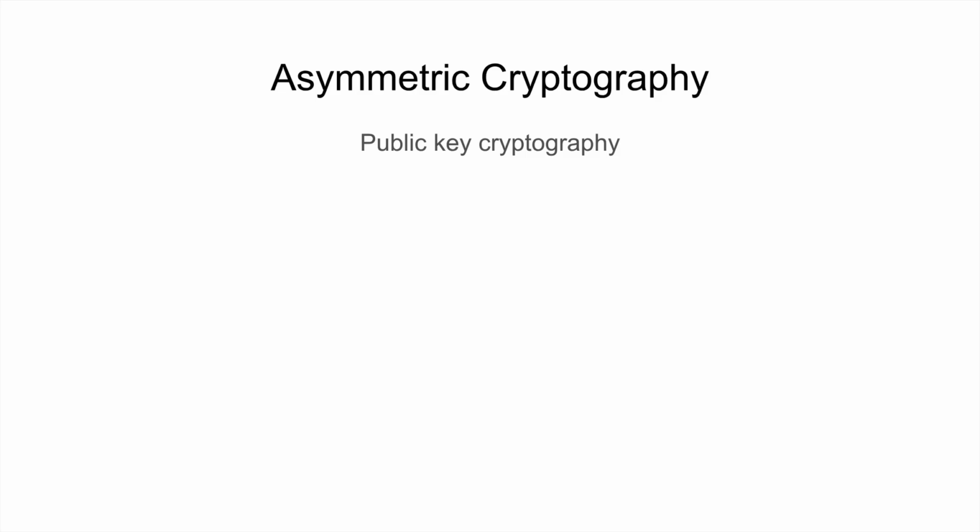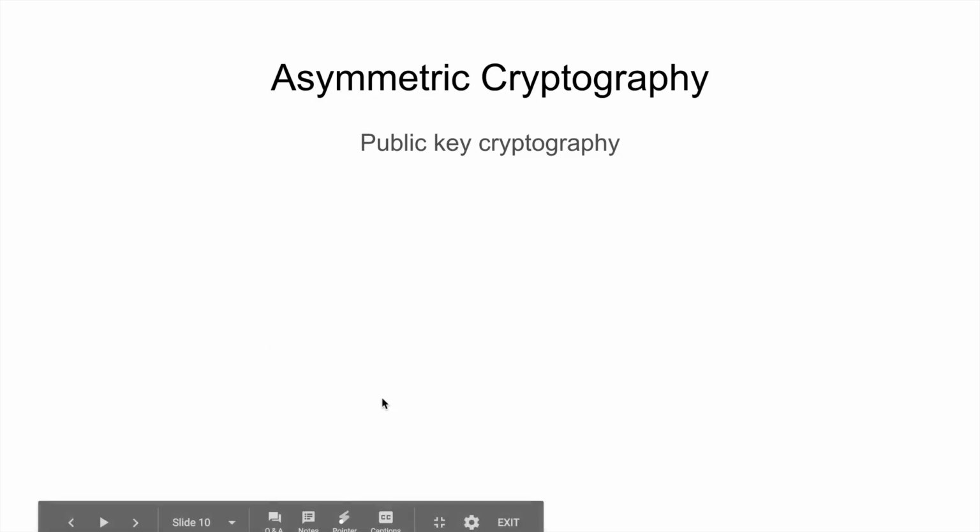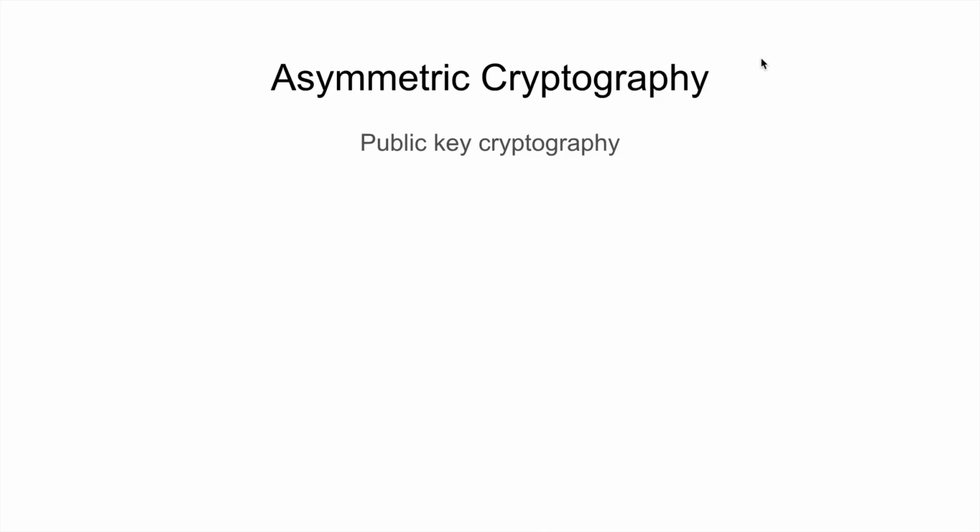So the goal is to prove that I sent a transaction. If I send you 10 Bitcoin, I need to verify that it was actually me that sent you the 10 Bitcoin in order to remove the 10 Bitcoin from my account and put it in yours. So blockchains use asymmetric cryptography to prove that I actually sent the transaction.